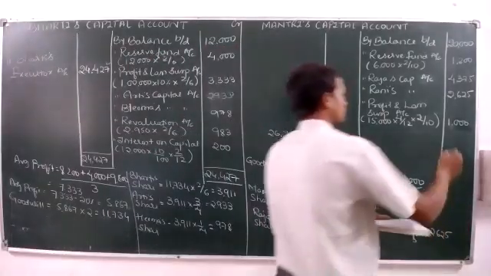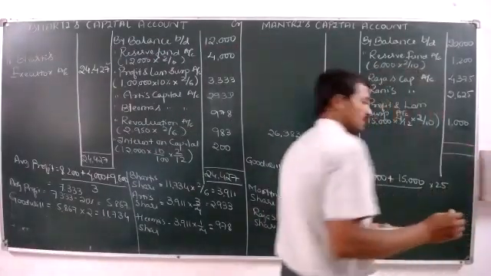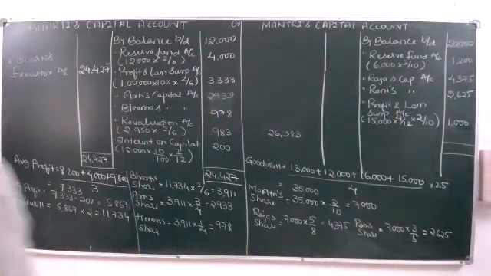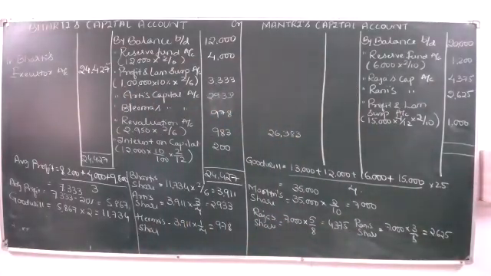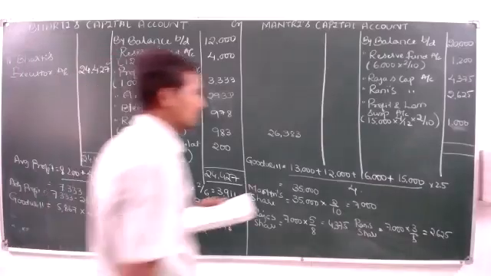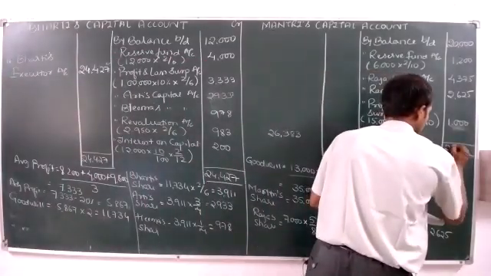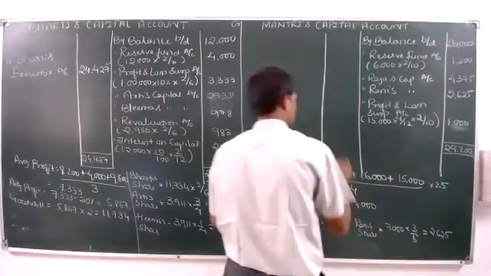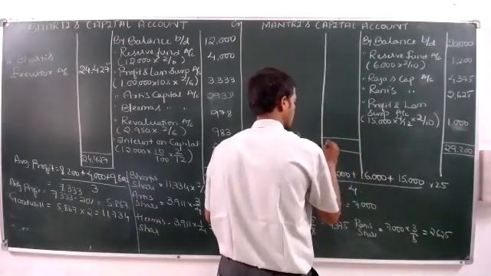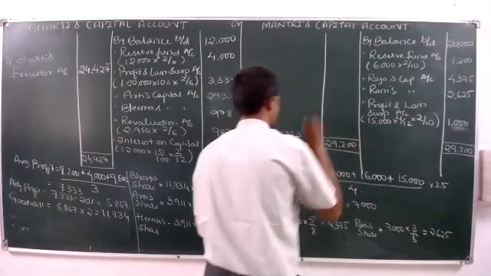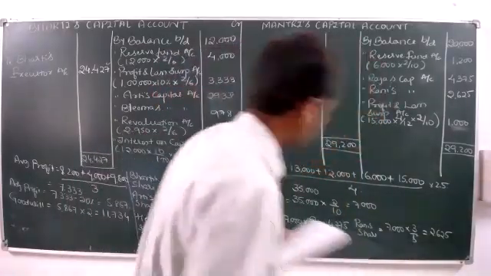Now, can you take the total now? Total, please. It's 29,200. Okay. Here also it is 29,200.